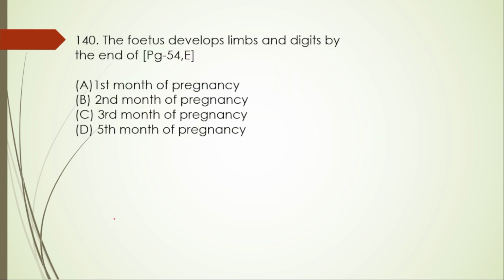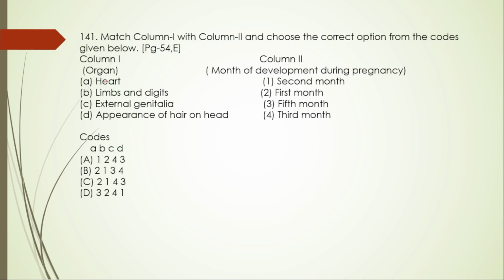Next, 140. The fetus develops limbs and then digits by the end of: first month of pregnancy, second month of pregnancy, third month of pregnancy, fifth month of pregnancy. Limbs and digits by the end of second month of pregnancy, that is option B. Next, 141.